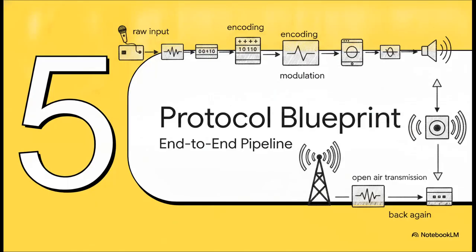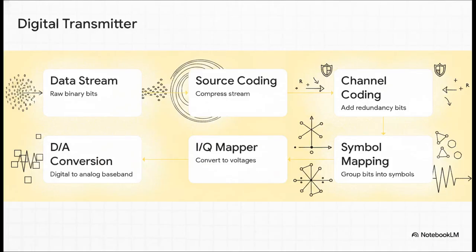Okay, Section 5, End-to-End Protocol Blueprint, covering the end-to-end pipeline. We've explored the physics, the encoding, and the modulation. Now let's pull it all together and synthesize these concepts into the ultimate master stack. This is the exact step-by-step workflow of digital data. By understanding this, you essentially have the foundational blueprint to architect any type of communication protocol. It all starts entirely inside the digital brain of the transmitter.